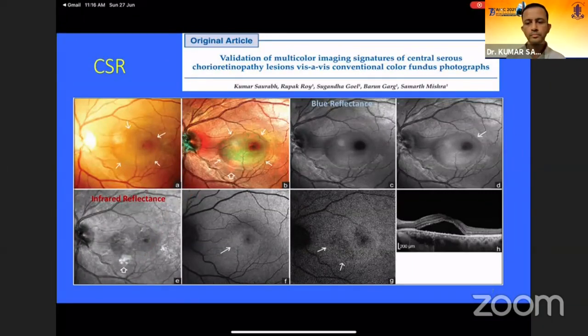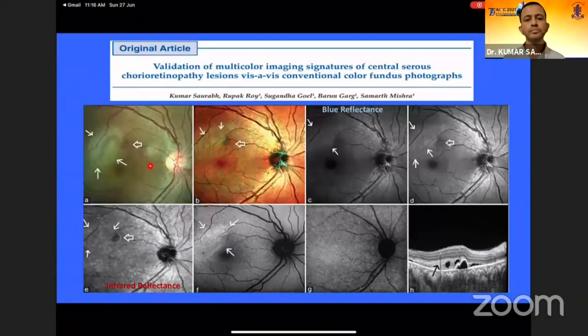The other eye also has similar features, like fibrin deposit in the superotemporal part of the macula, which was not very well demarcated in the composite multicolor image. But what was seen is the PED adjacent to the fibrin. The PED has the characteristic perilesional orangish demarcation, with the corresponding infrared reflectance channel showing hyperreflectivity surrounding the hyporeflective area.